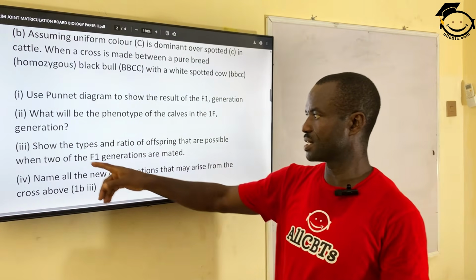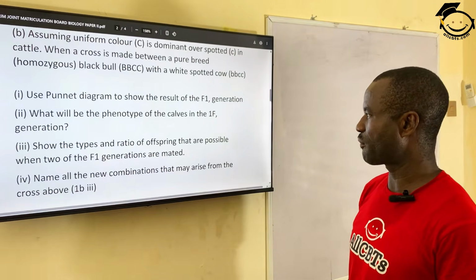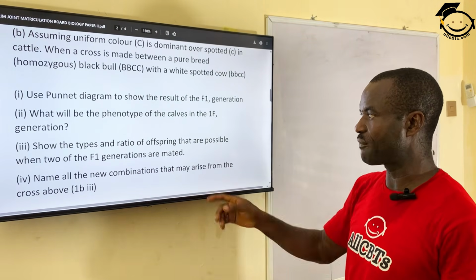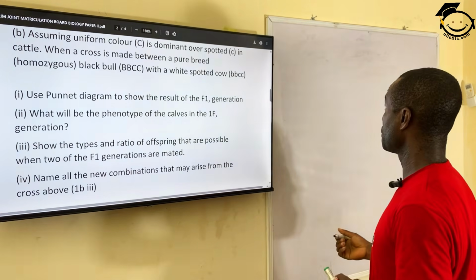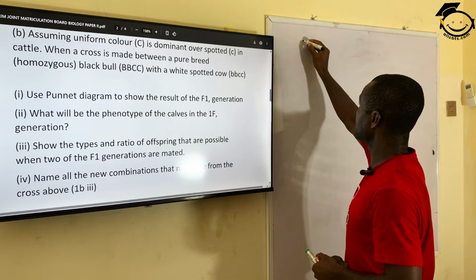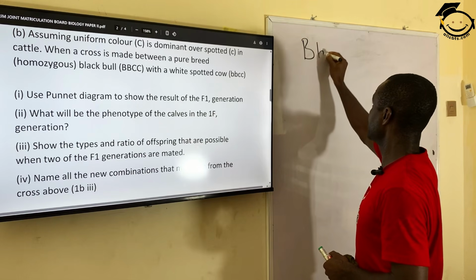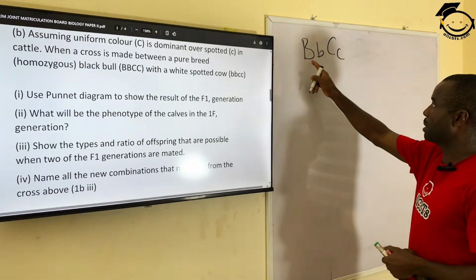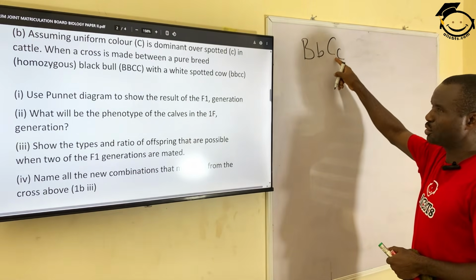All right. The next question says, show the type and ratio of offspring that are possible when two of the F1 generation are crossed. Mind you, we said the F1 generation gives us offspring like B, C, and C, meaning all of them will be black and at the same time uniform.